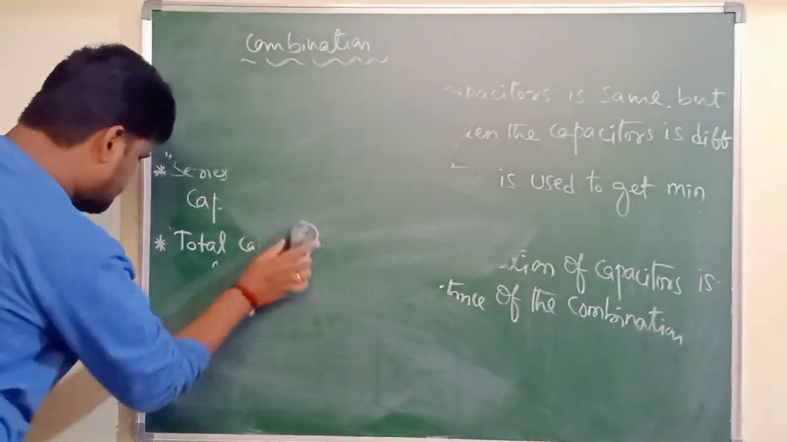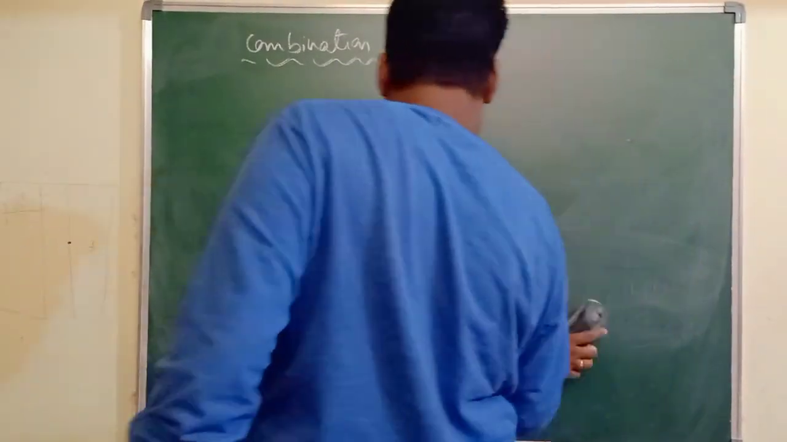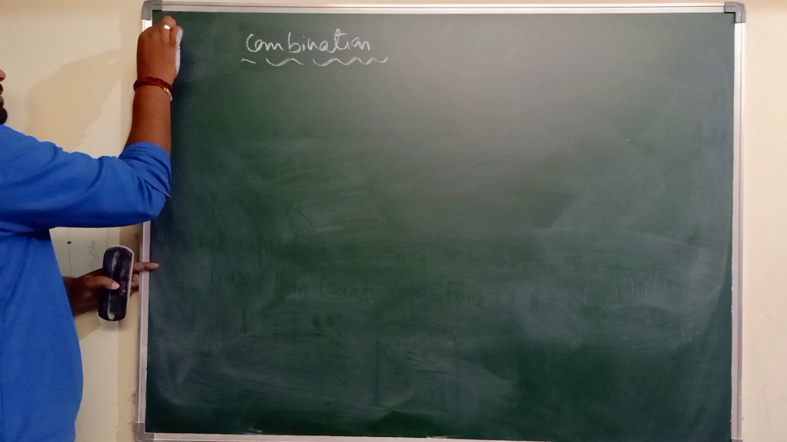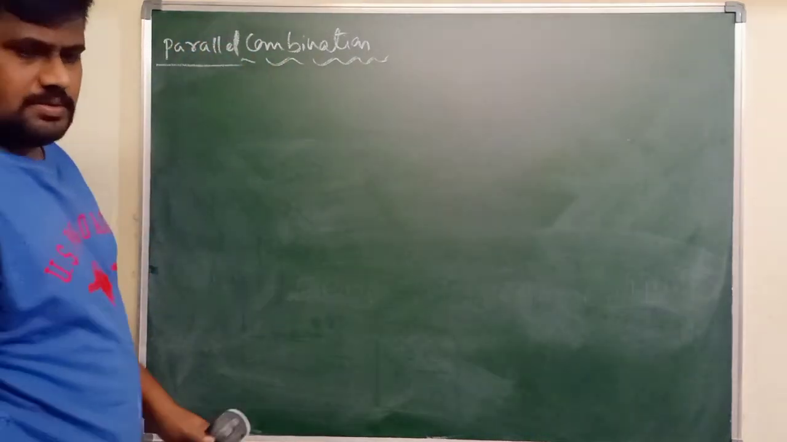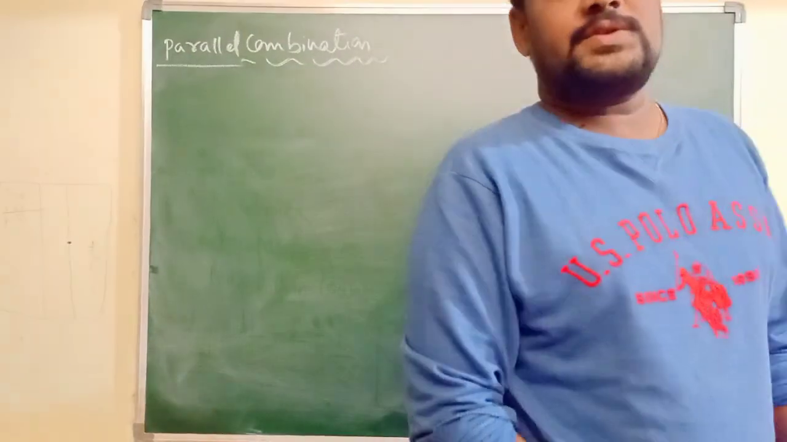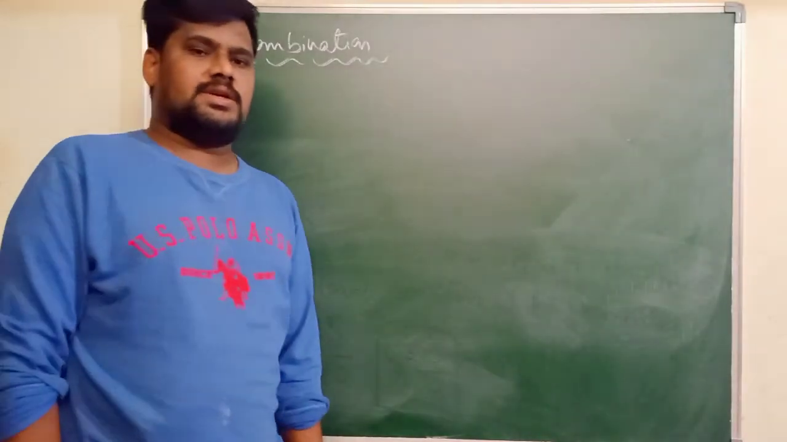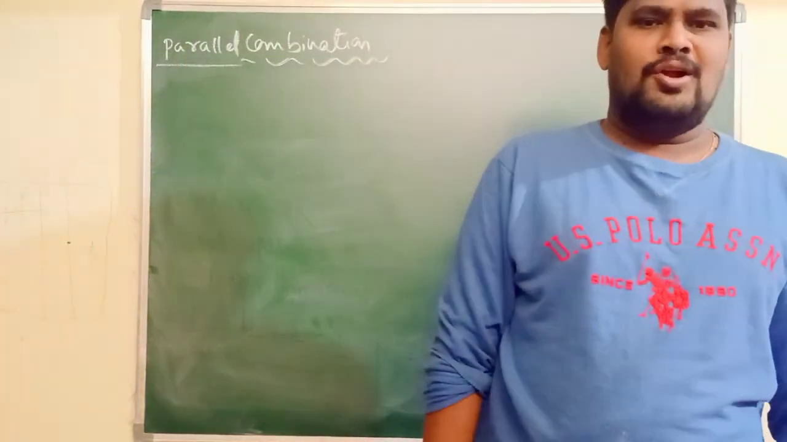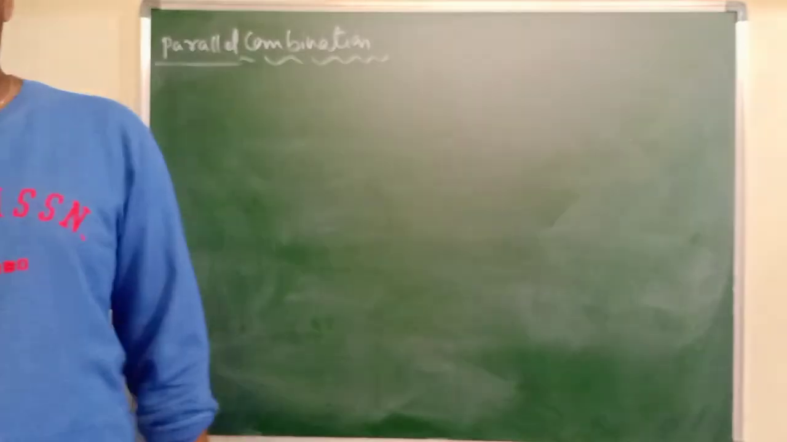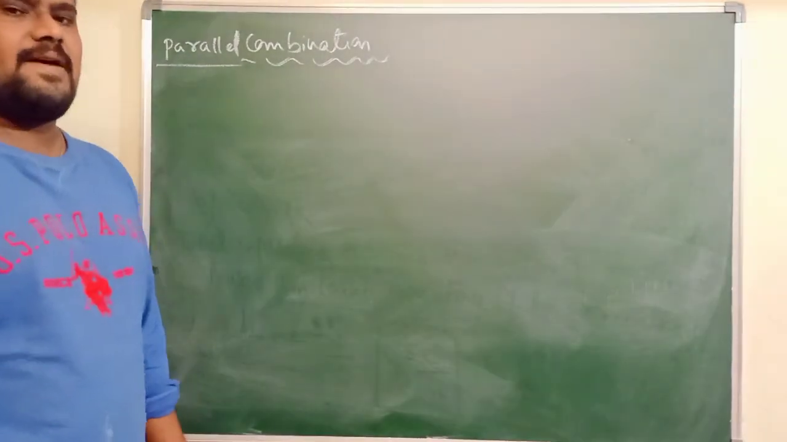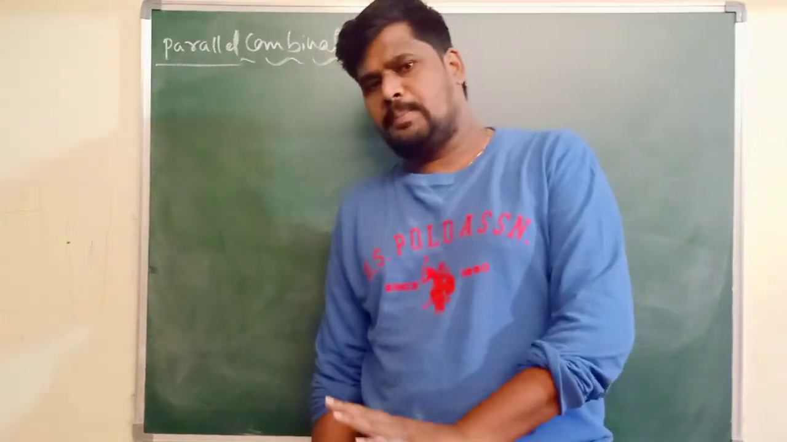Next, we'll discuss some points which are related to parallel combination of capacitors. What happens when a number of capacitors are connected in parallel? When a number of capacitors are connected in parallel, the potential difference across each capacitor will be the same. All capacitors will have the same potential difference when they are connected in parallel.